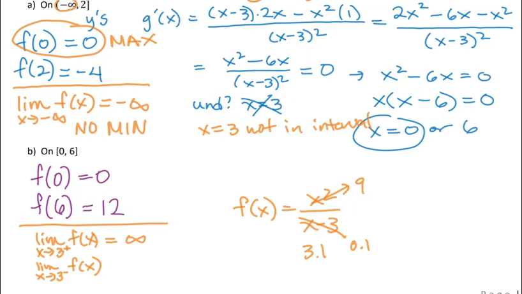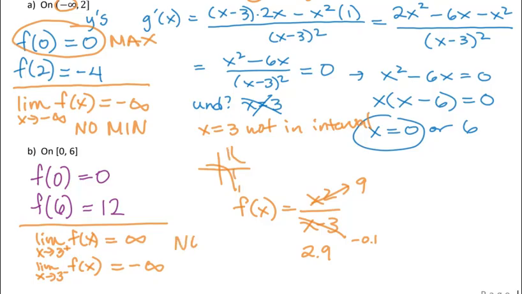When I plug in something very slightly smaller than 3, so something like 2.9, the top is still getting really close to 9. It's now just shy of 9. The bottom is now a very small negative number, and the closer to 3 you get, the smaller that negative number will be in the bottom. Dividing by tiny, tiny numbers makes big numbers, but now it's a positive divided by a negative, so I'm getting negative infinity. So this is one of those asymptotes where the left was going down to negative infinity, the right was going up to positive infinity.